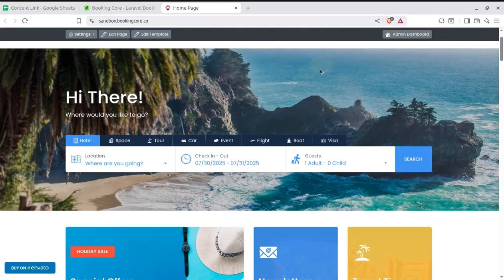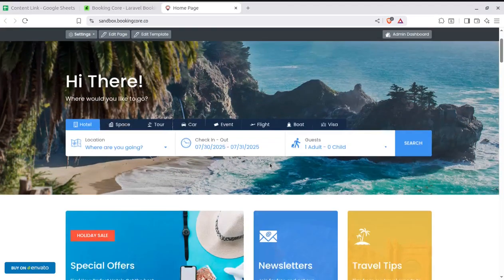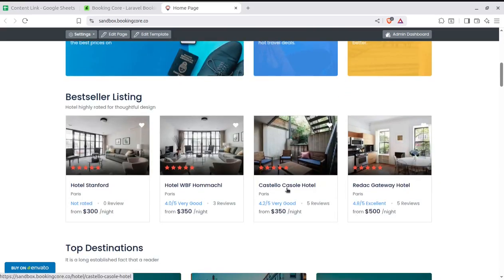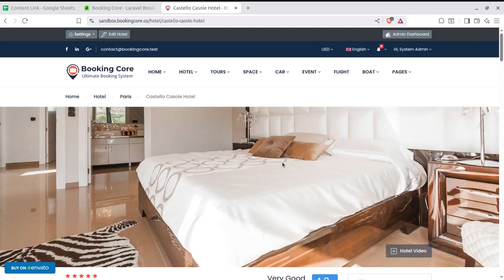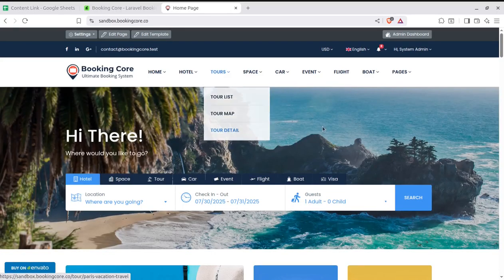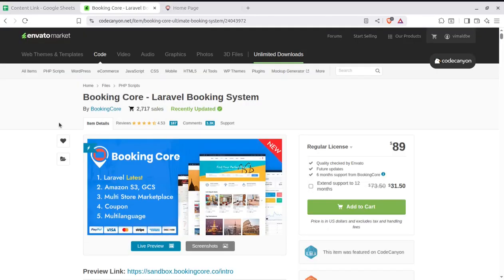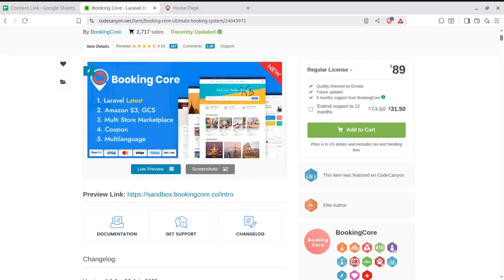So you might be wondering how you can launch such a wonderful solution portal without having any technical skill or without having a team with you. Yes, you can do this without any team support, without any developer support, by using a ready to use script. We have Booking Core, which we are going to overview in this video, and it is really a complete solution to launch a booking solution portal.